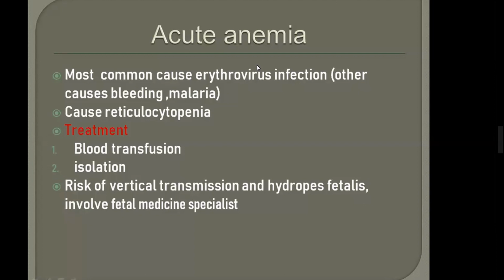So what is the treatment of acute anemia? Blood transfusion, isolation. Why isolation? Because the woman should not infect other women, okay? And blood transfusion is the sole treatment of it, right?